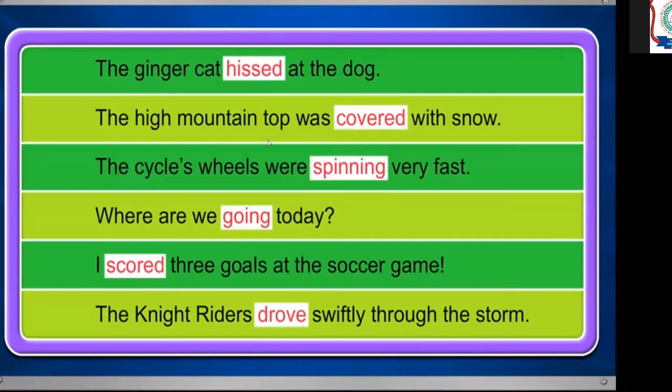Just like the ginger cat hissed at the dog. ഈ പൂച്ചയൊക്കെ പട്ടീനെയൊക്കെ കാണുമ്പോൾ ഭയങ്കര സൗണ്ട് ഉണ്ടാക്കും. Hiss, just like a sound, that is called hissed. Okay. ഇപ്പൊ ആരും അങ്ങനത്തെ സൗണ്ട് ഒന്നും ഉണ്ടാക്കണ്ട കേട്ടോ. Okay. The high mountain top was covered. Covered, spinning, going, scored, drove. The past tense of drive.